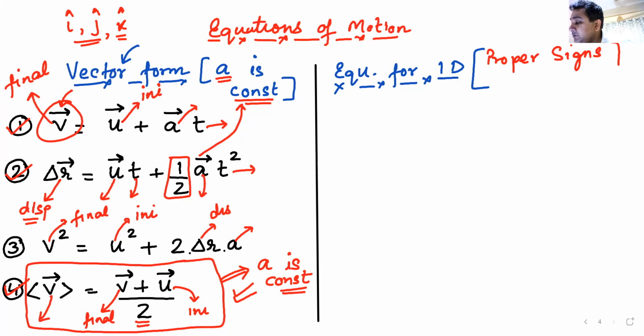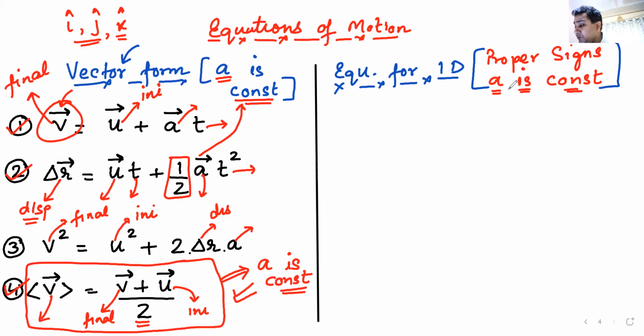Am I clear? They must be used with proper signs. Am I clear with this? And again, these equations are only valid when acceleration is constant. These equations are only valid when acceleration is constant. Am I clear?